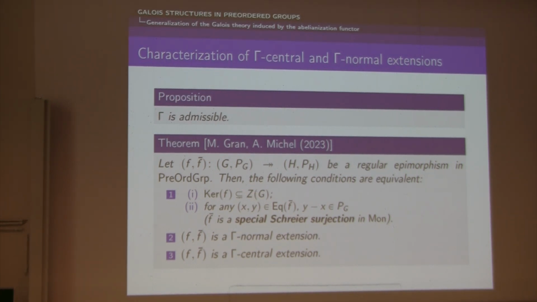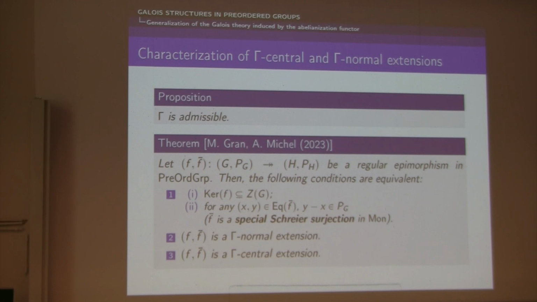The first condition says that f as a group morphism is an algebraically central extension, and the second condition says that f bar is what we call a special Schreier surjection in the category of monoids. In this precise case, it turns out that this means that for any (x, y) in the kernel pair of f bar, we have that y minus x is in PG.